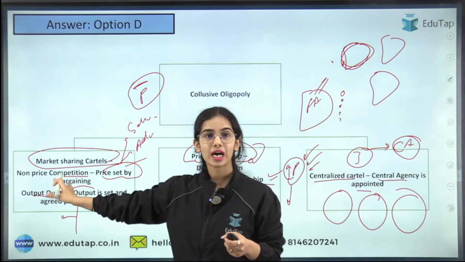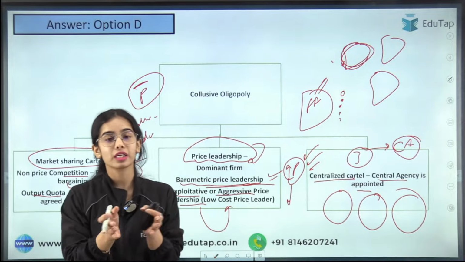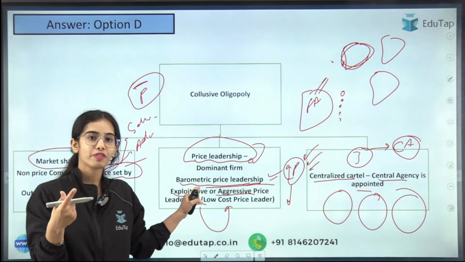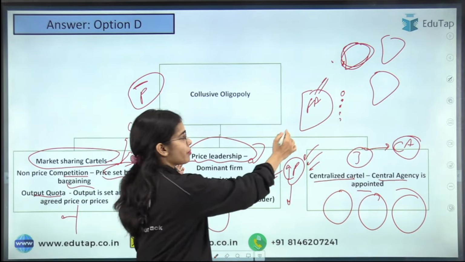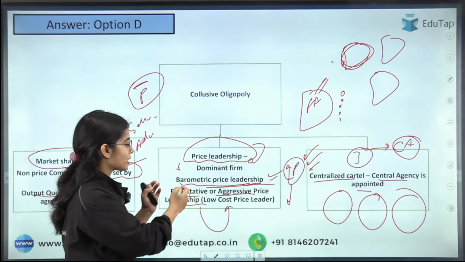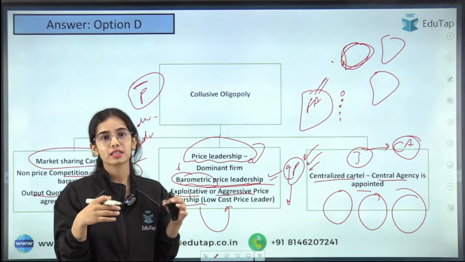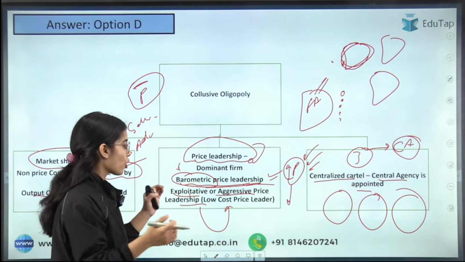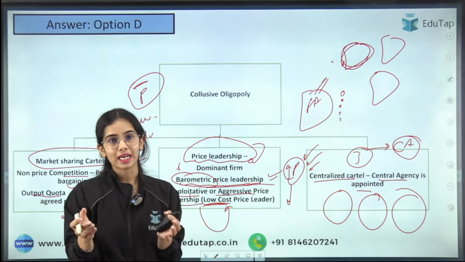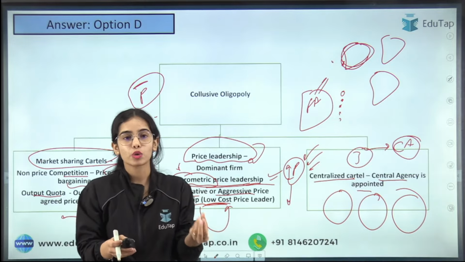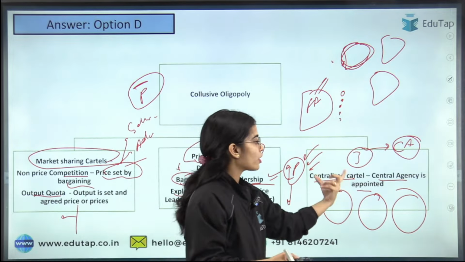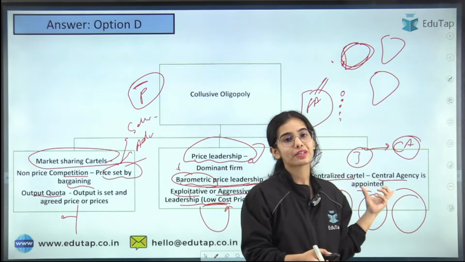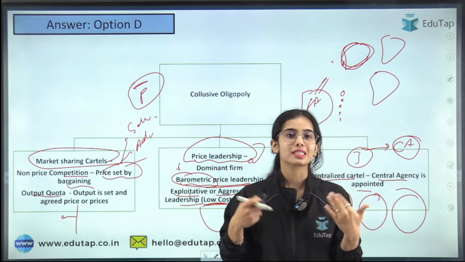One is the market sharing cartel, they are deciding how to share the market. Second is price leadership, where one firm becomes the price leader because it is a very big firm as compared to the other firms, or it is a barometric price leader, a very respected firm, or it can be a low cost firm that is the price leader because it has low cost, so other firms have to follow this firm anyway. Another way of collusive oligopoly is the centralized cartel, where a central agency decides everything.